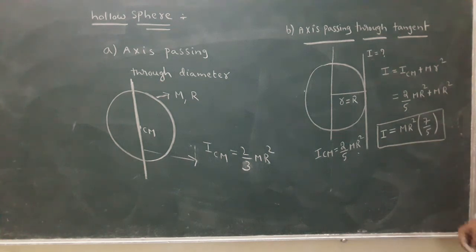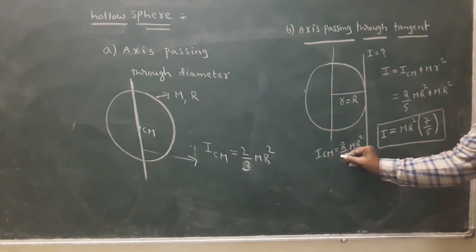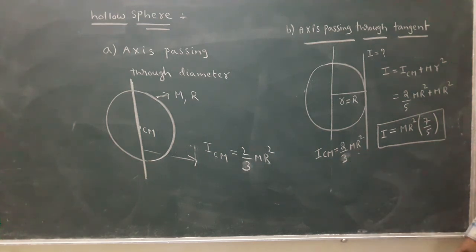Here, for the axis passing through the tangent, I CM is 2 by 3 M R square. In this situation, 2 by 3 plus 1, simply 5 by 3 M R square.